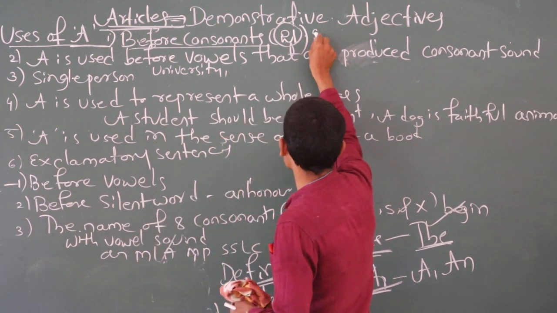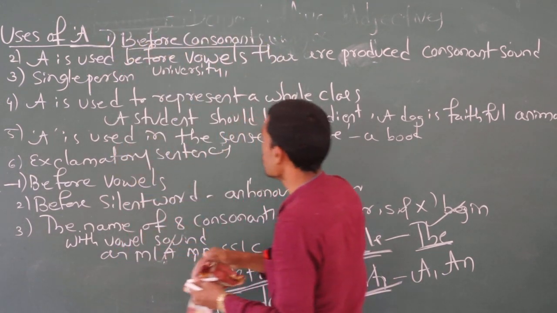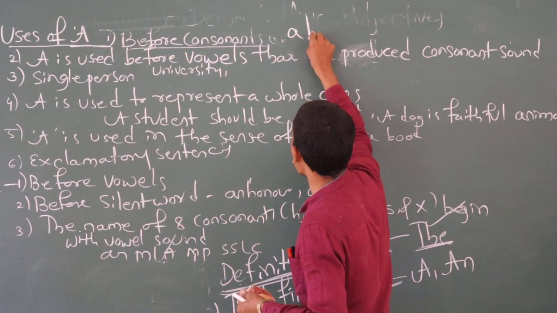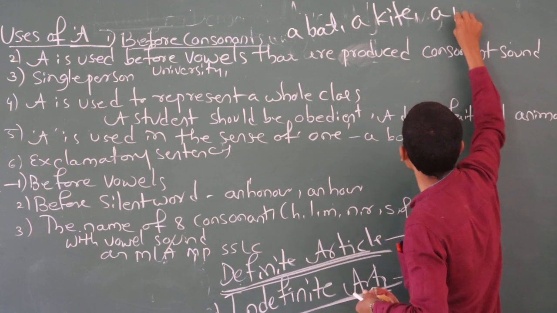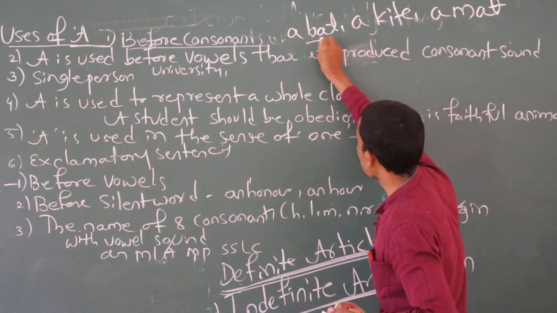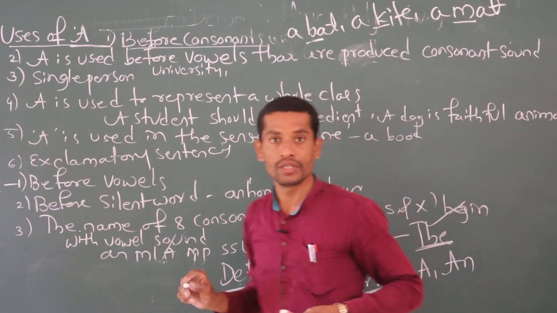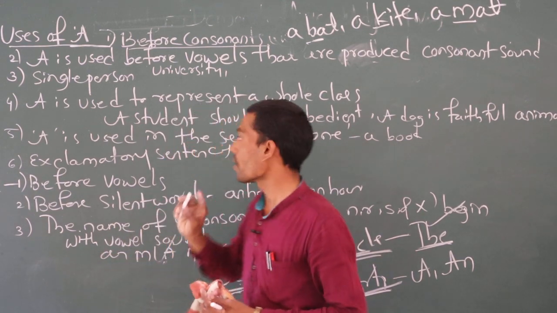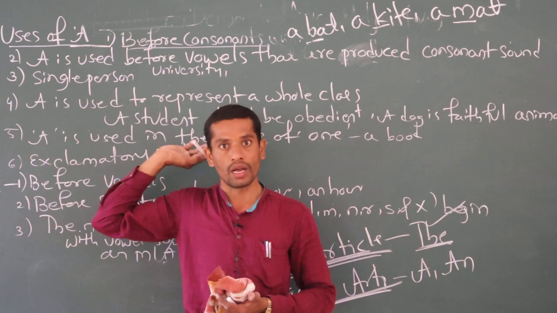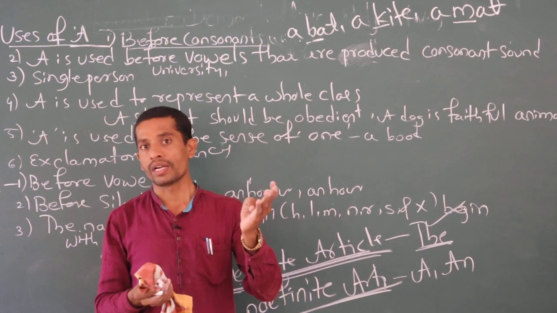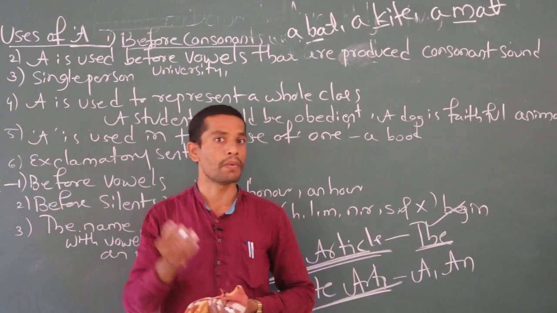For example, I will write one more example here. Before consonants, a bat, a kite, a mat. These are consonants: B is a consonant, K is a consonant, and M is a consonant. So before consonant sounds we have to use the article a. Keep in mind there are 21 consonants not only in English; wherever you find them in Kannada sounds also.